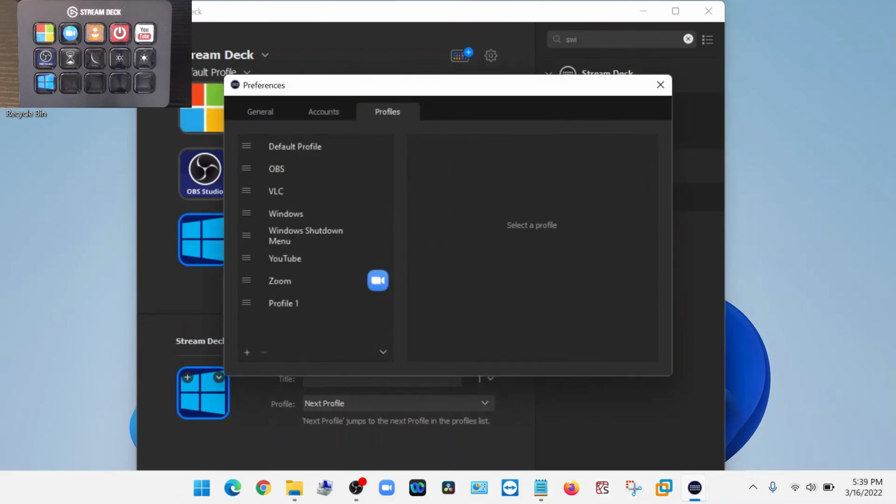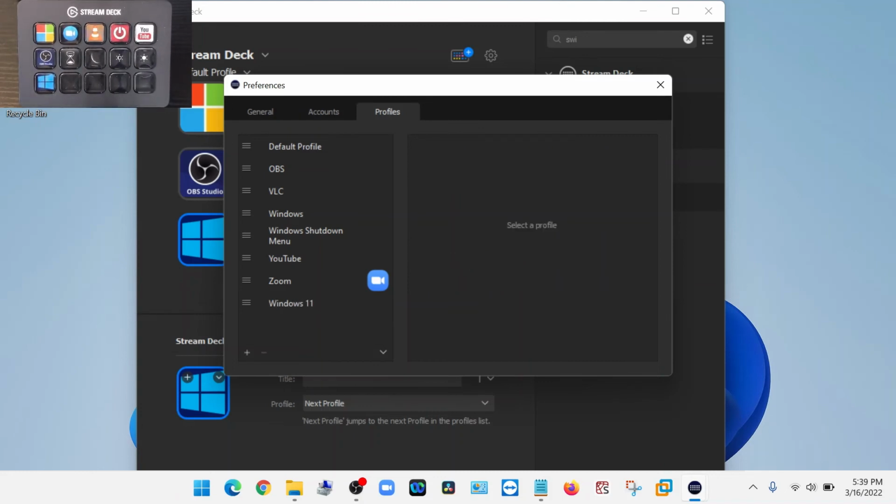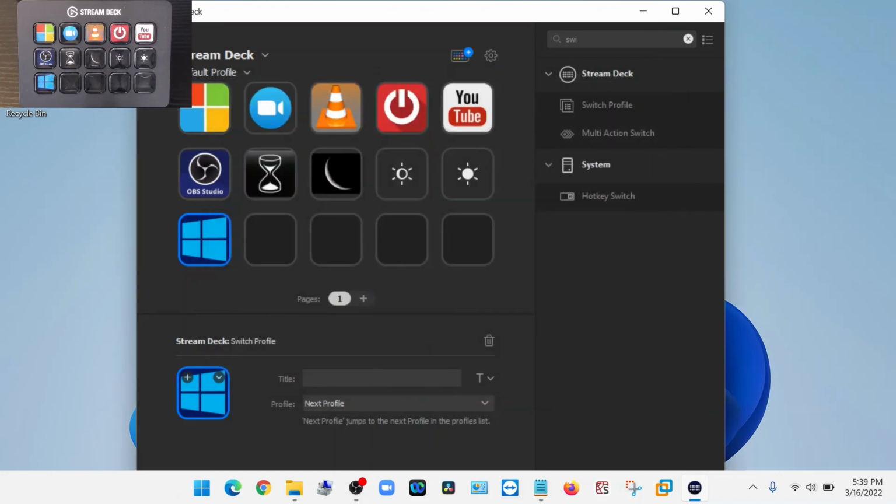Edit profiles, right click, rename, Windows 11. Okay. Click on the X. There is no save button.